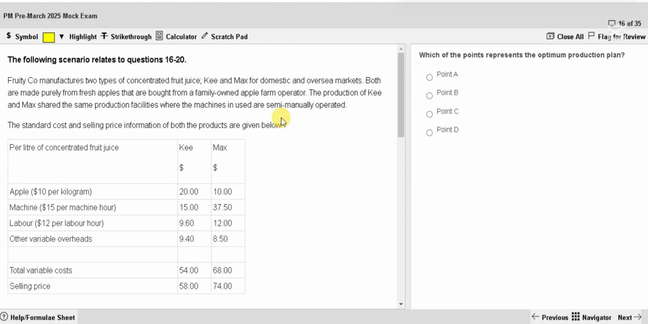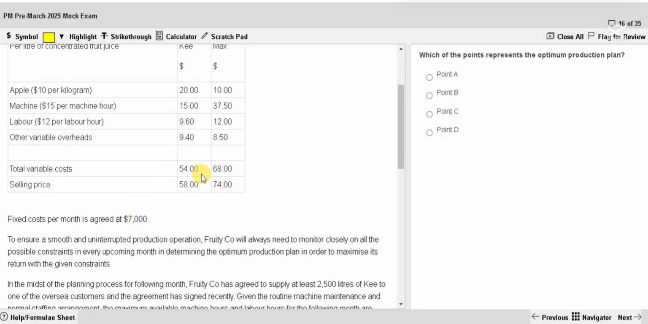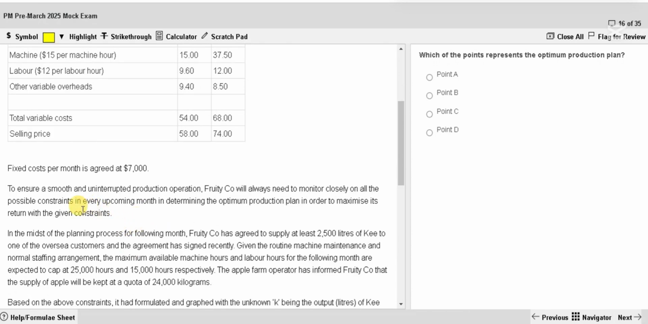Both are made purely from fresh apples that are bought from a family-owned apple farm operator. The production of Key and Max shared the same production facilities where the machines in use are semi-manually operated. The standard cost and selling price information of both the products are given below. Key and Max, apple, machine, labor, other variable overheads. Total variable overheads 54.68. Selling price 58 and 74. Fixed cost $7,000.